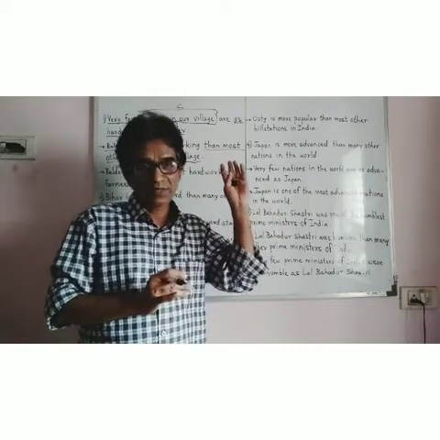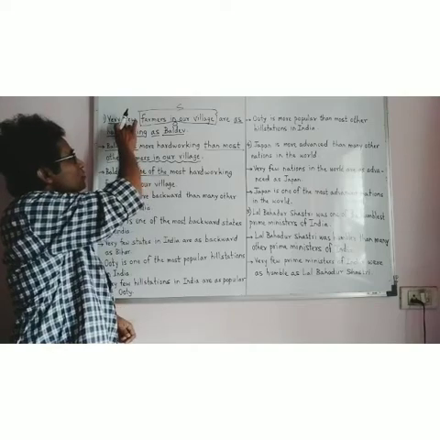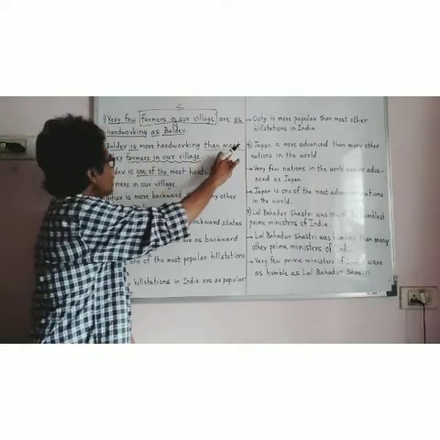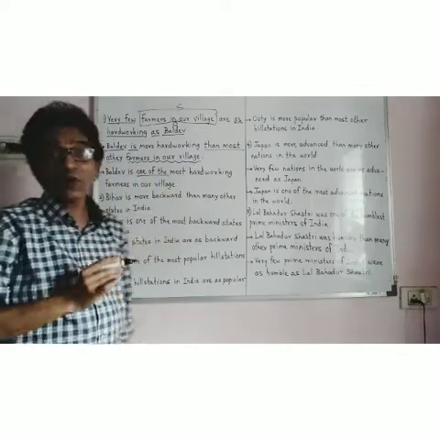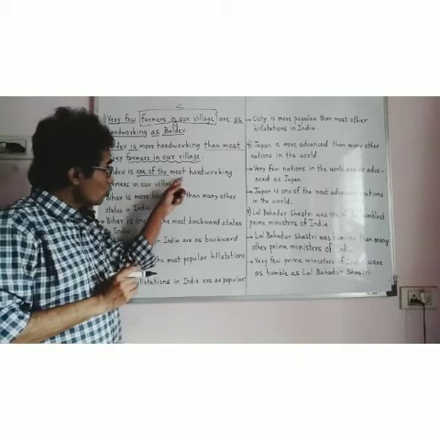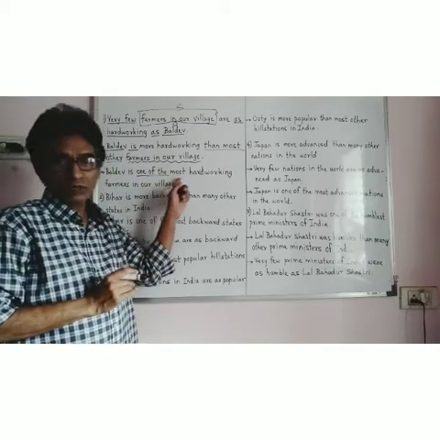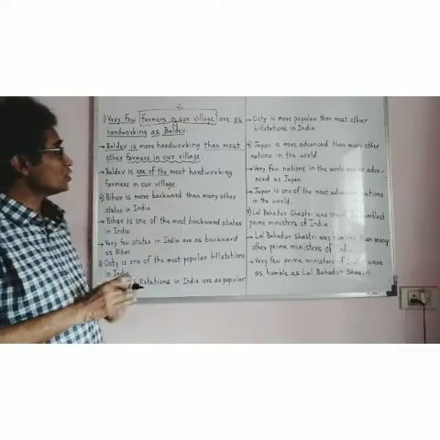Here it will come in this type. The positive begins with very few. The comparative has than most other or than many other. Superlative has one of the. Yes, Baldev is one of the most hard-working farmers in our village.